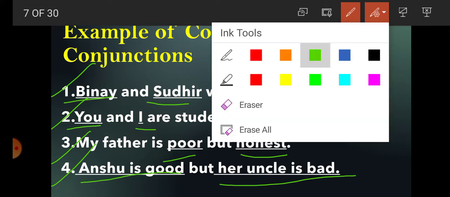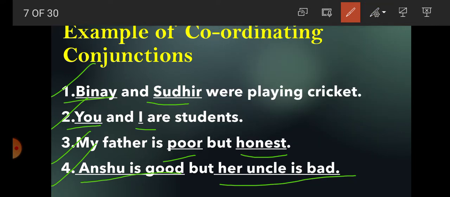So it is clear, students, that coordinating conjunctions are used for joining words of equal order or equal rank. For example, in the first sentence, two nouns are joined with the conjunction and. Second example, two pronouns are joined with the conjunction and.